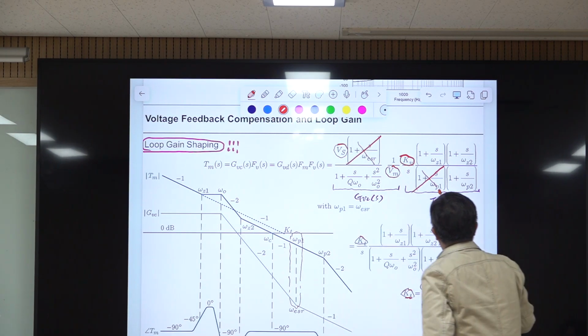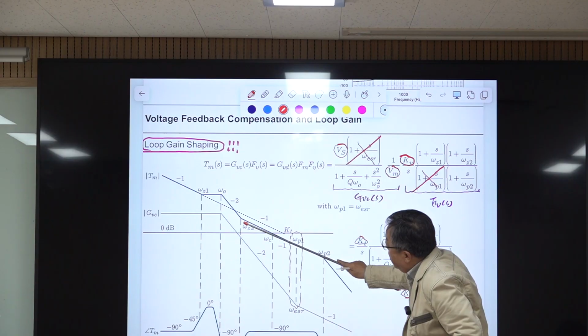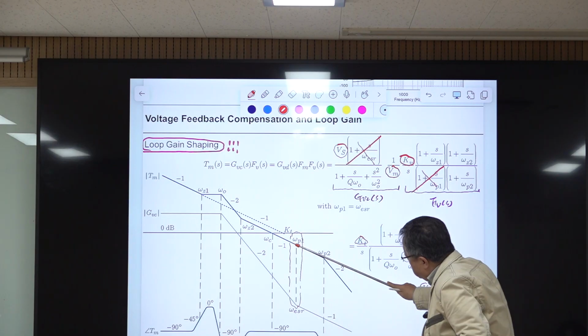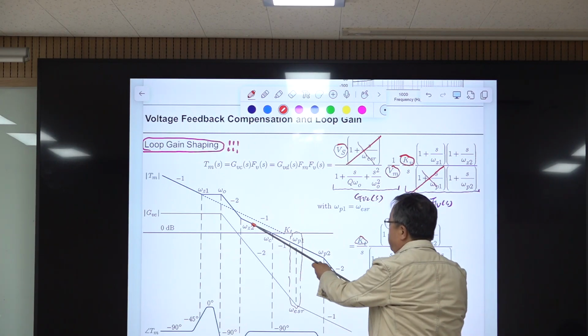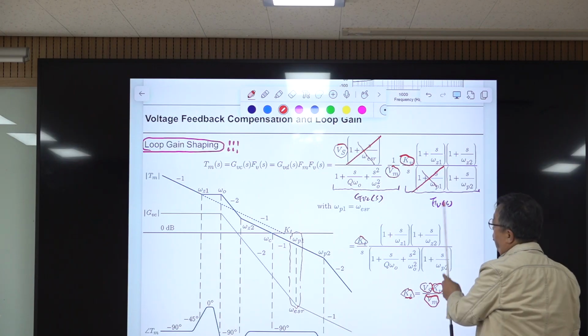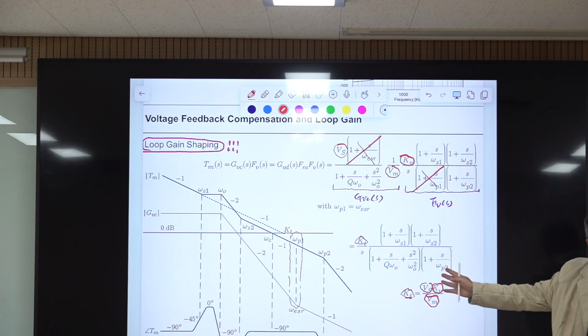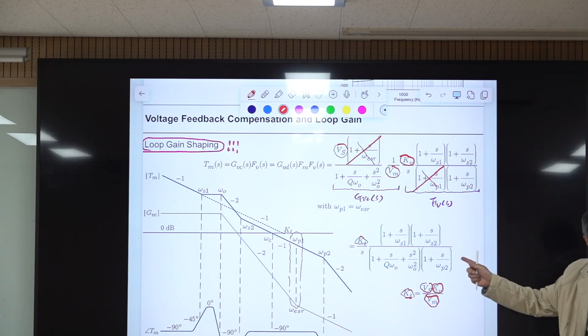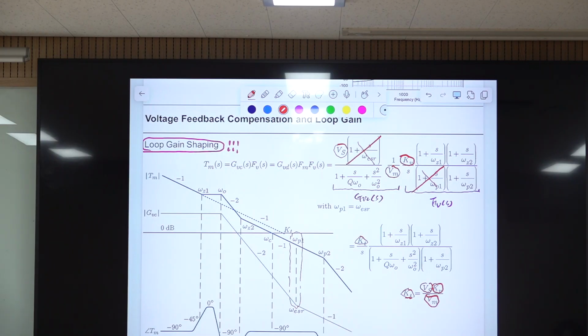Then this another zero is coming here. Then -2 slope is changed to -1 slope. And the -1 slope is maintained here up to this frequency, because we already cancelled here, this one and this one. So -1 slope is extended in this region. And finally, we have an additional pole, so the slope becomes -2. I'll explain why this one is good soon. So this is the way of shaping this loop gain. Looks complicated, but if you practice this, this is very easy.